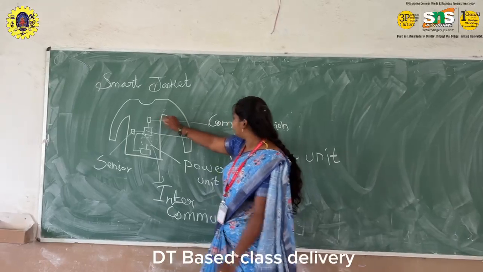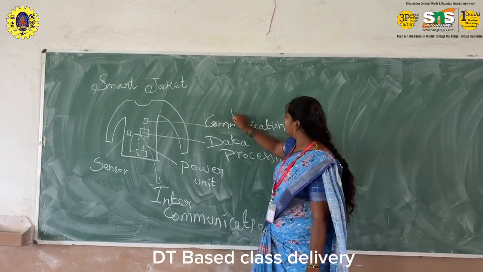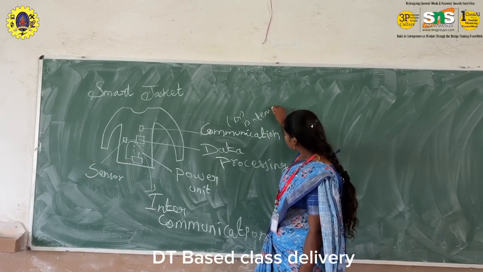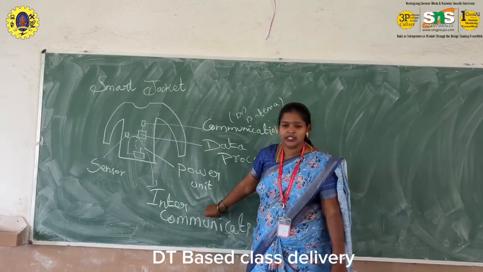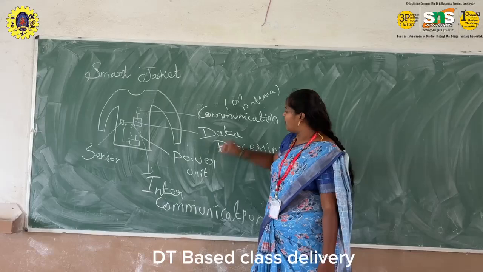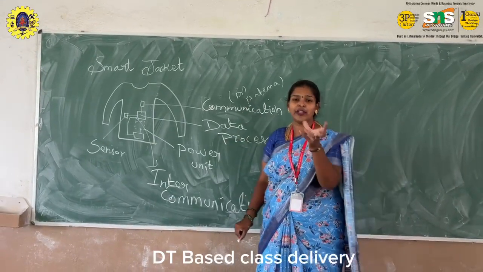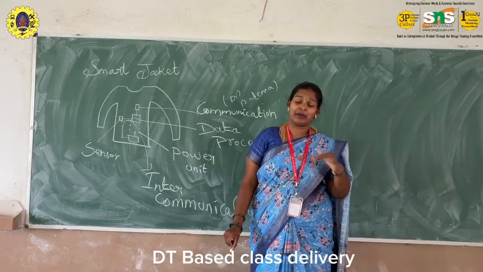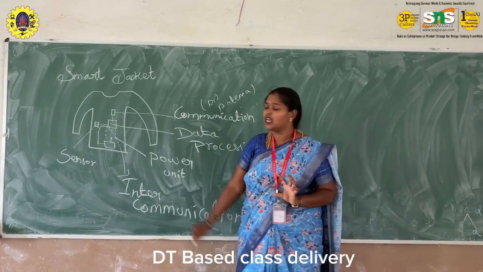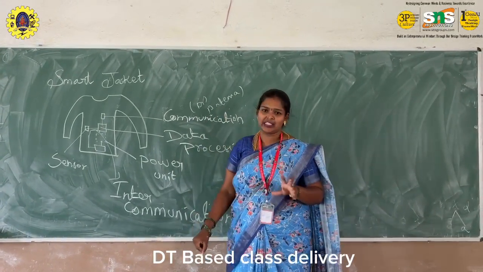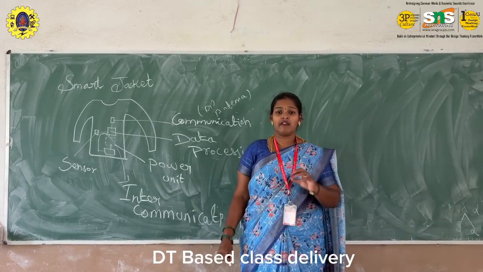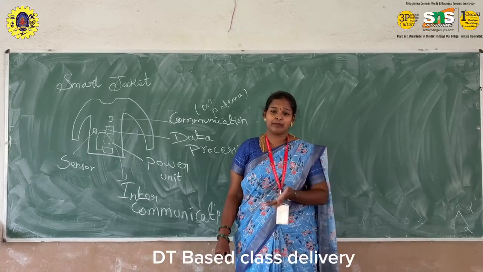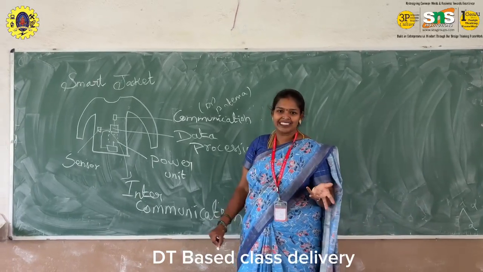First one is communication. Communication is also called the antenna. We have an intercommunication unit also. This communication unit is fully about communicating from one device to another. Already we discussed in the previous class the wireless communication techniques. Here I used a wireless communication technique. It consists of multiple techniques like Bluetooth, Wi-Fi, Zigbee, IEEE 802.15.4 and so on.